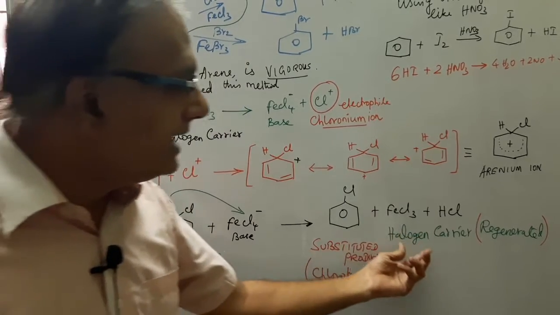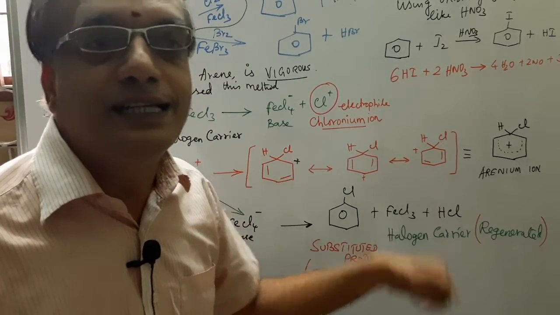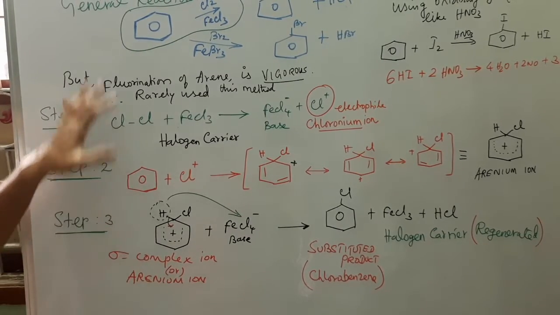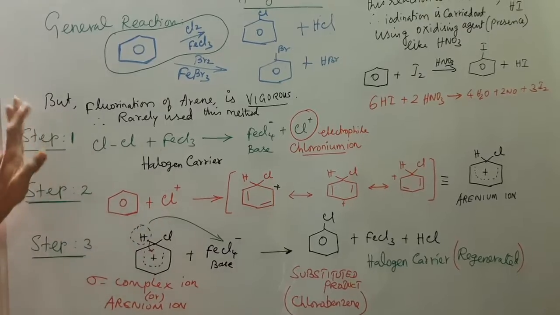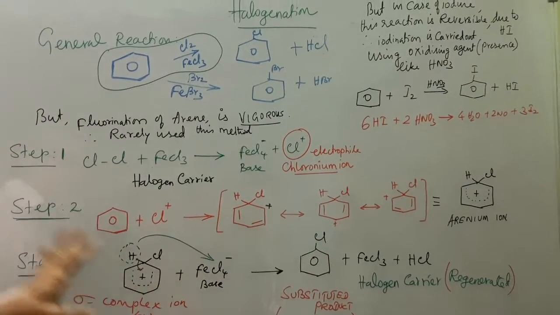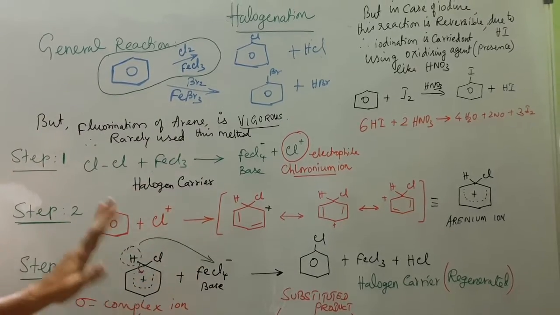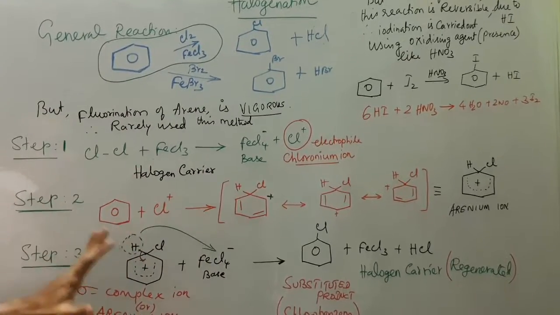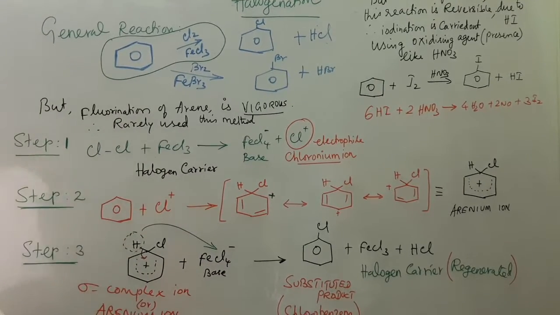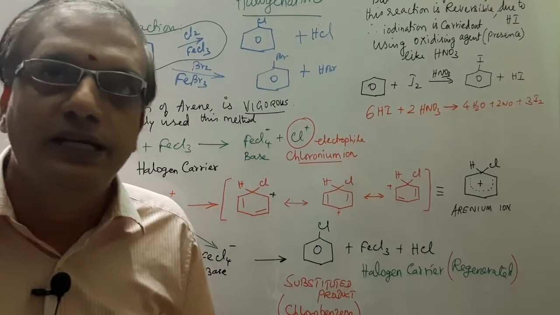Now the halogen carrier is regenerated in step 3 of the reaction. So this is the simple idea and concept of the halogenation reaction. I think this is very easy, easy to remember the three steps of the reaction and how the mechanism takes place in the halogenation reaction.